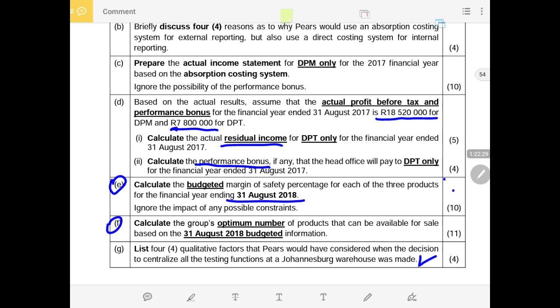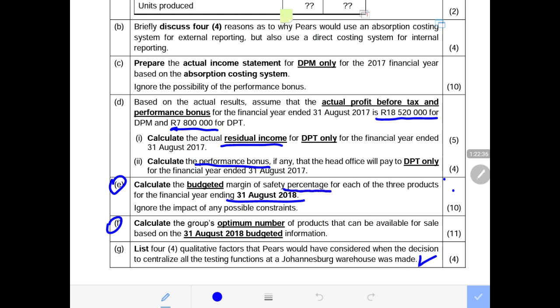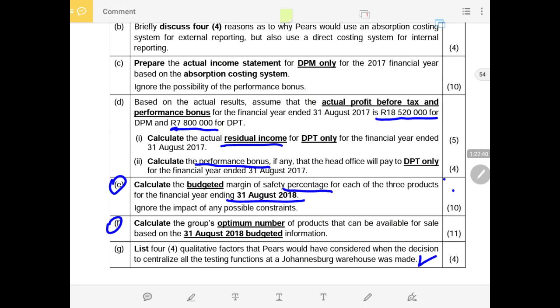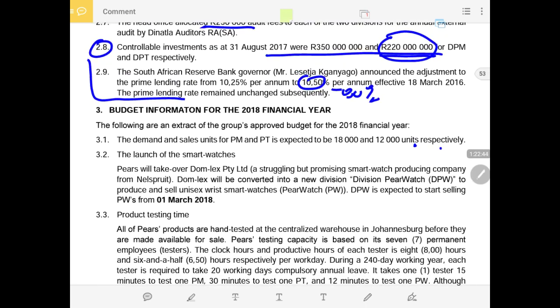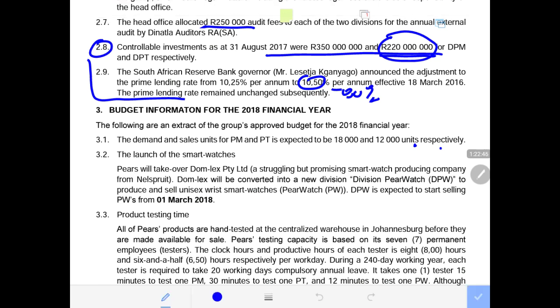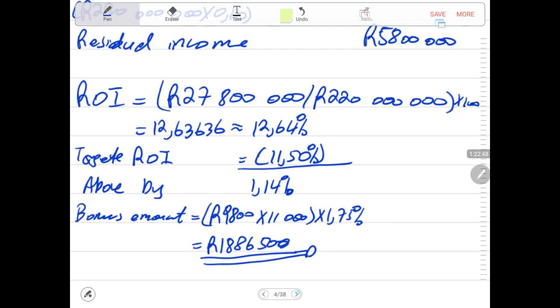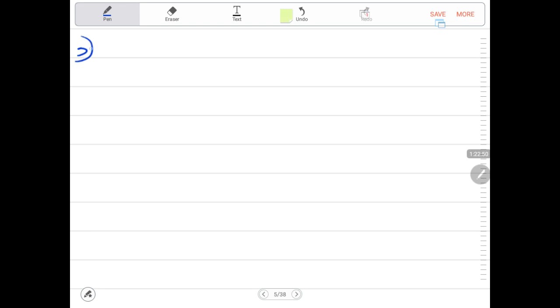The margin of safety is specified. If it's in units, they do not specify. Calculate the budget margin of safety or percentage. They specify percentage for each of the 3 products. And after, the optimum production mix. Number 3 is where we are now.